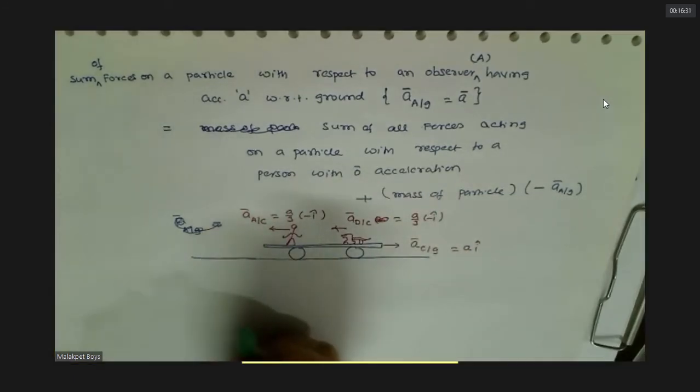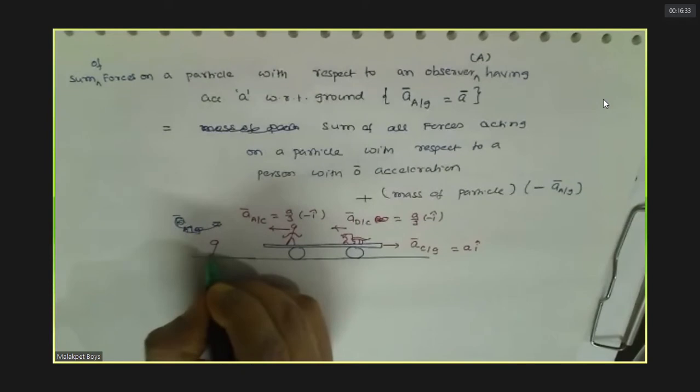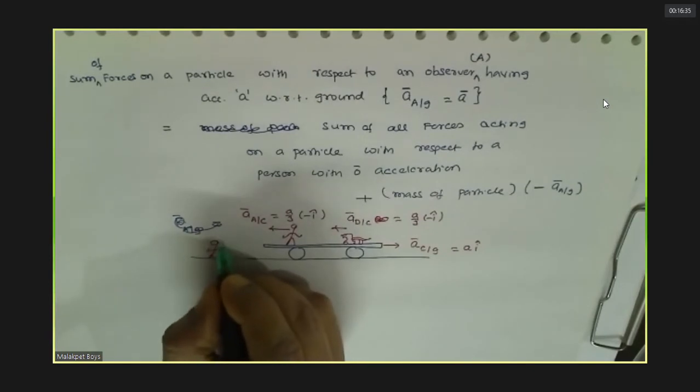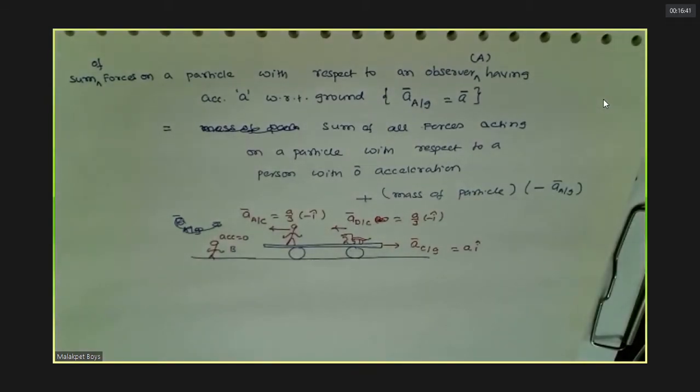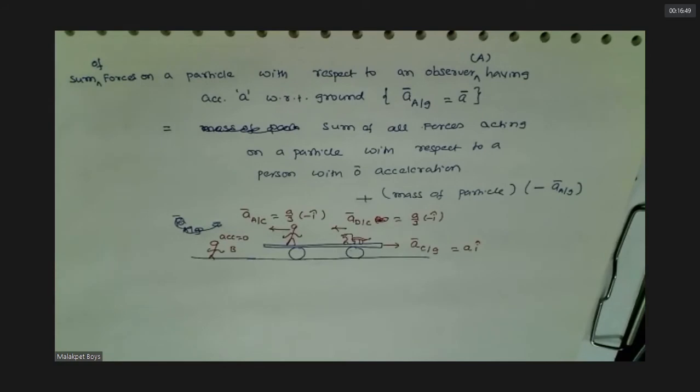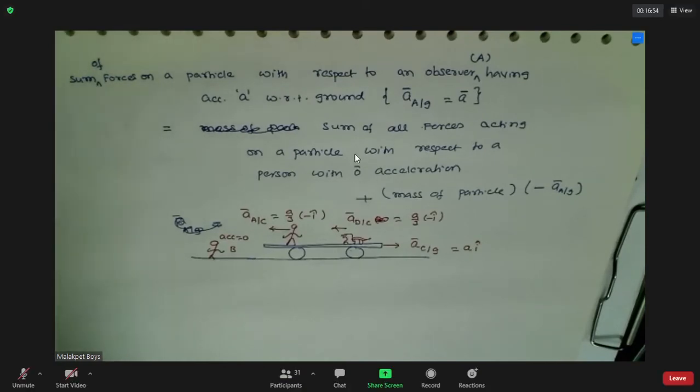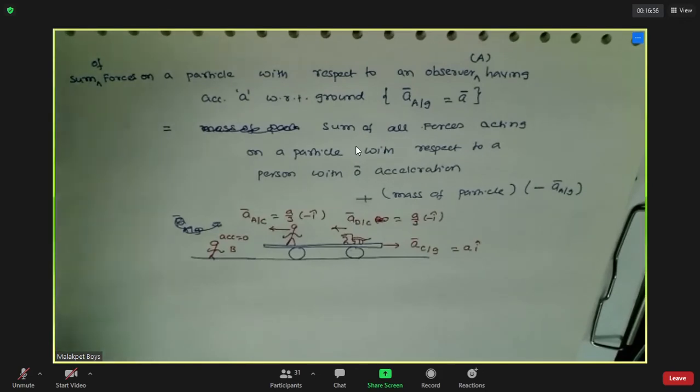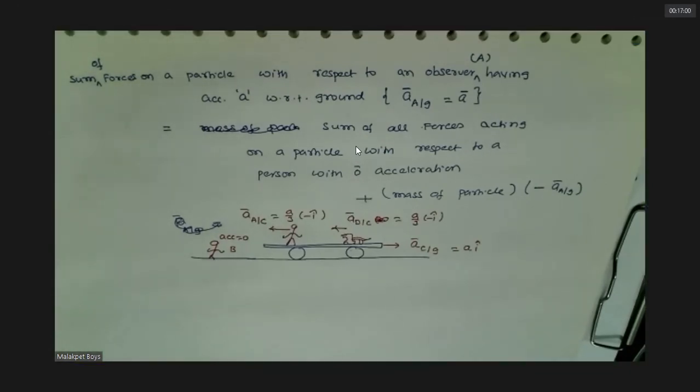Okay, now there is an observer here. What is his acceleration? This is what is given. First, we have to understand what is given. Any doubt till here? No, sir. Let's go ahead.